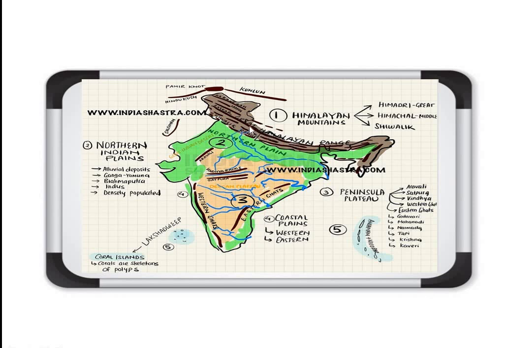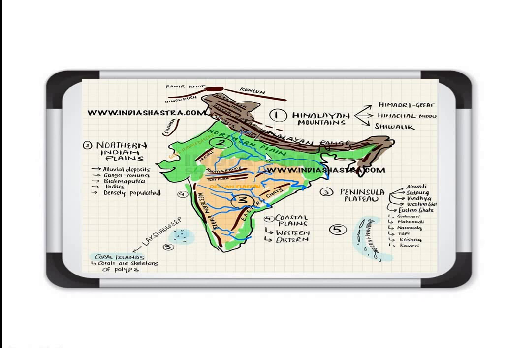The topmost we can say Great Himalaya, then the middle one is Himachal or middle Himalaya, and the last one Sivalik. Clear?